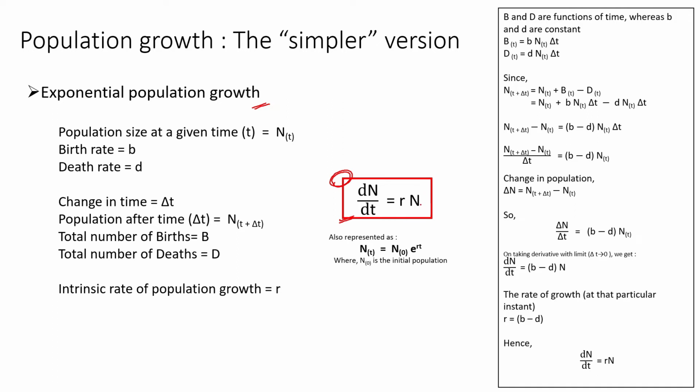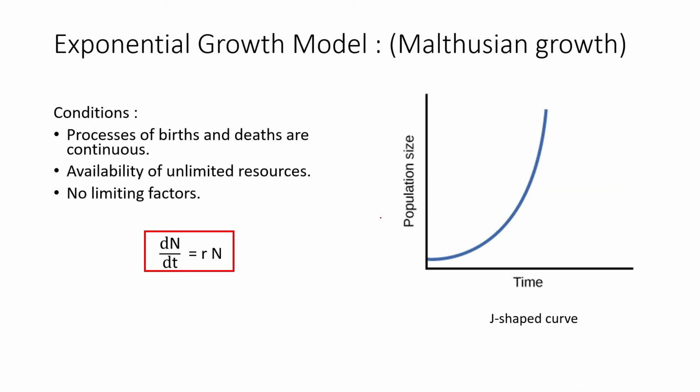This is the important part of the entire thing: dN/dt refers to the change in population, where r refers to the rate of change and N is the number of individuals, or the population size. So here we are talking about population size, the change in population, and the rate. This formula talks about exponential growth, in the sense that population over time can increase exponentially.